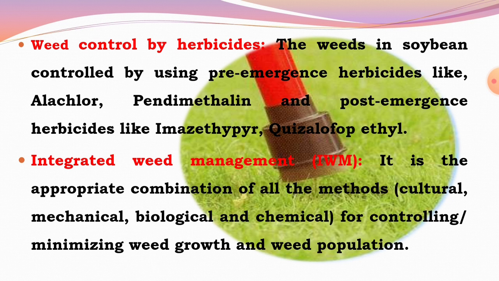In chemical methods herbicides are used, in biological methods bioagents are used, along with mechanical and cultural methods, for controlling the weed growth in soybean. That is called integrated weed management. This is exercise number 14, study of interculturing and weed management in soybean.